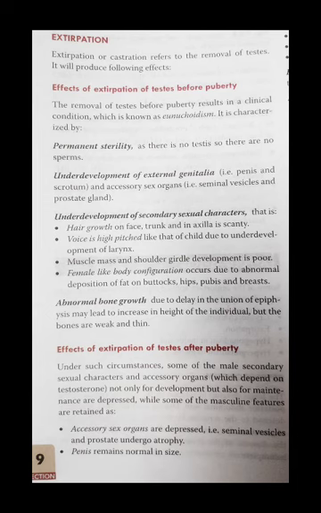Muscle mass and shoulder girdle development is poor. So what is another function of testosterone? It is responsible for increased muscle mass compared to females. Muscle mass will be increased, as well as the skeletal form, the shape of the skeleton, especially the shoulder girdle and the pelvic girdle; the shapes will be typical of a male under the influence of testosterone. So if there is no testosterone, what happens? These will be affected, that is, muscle mass will be lesser and shoulder girdle development is poor.